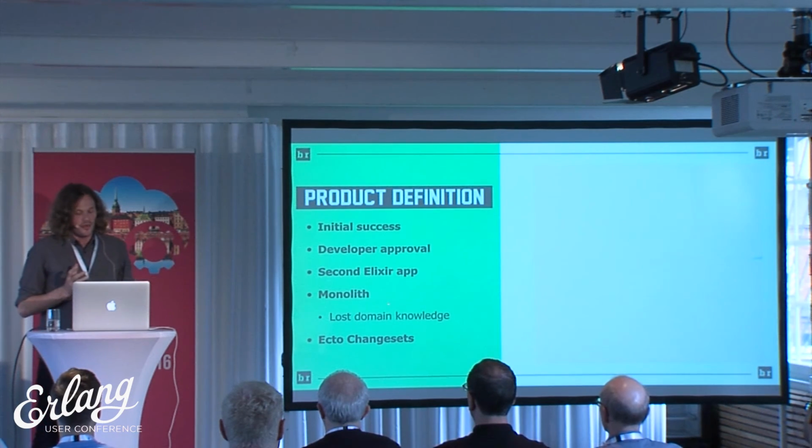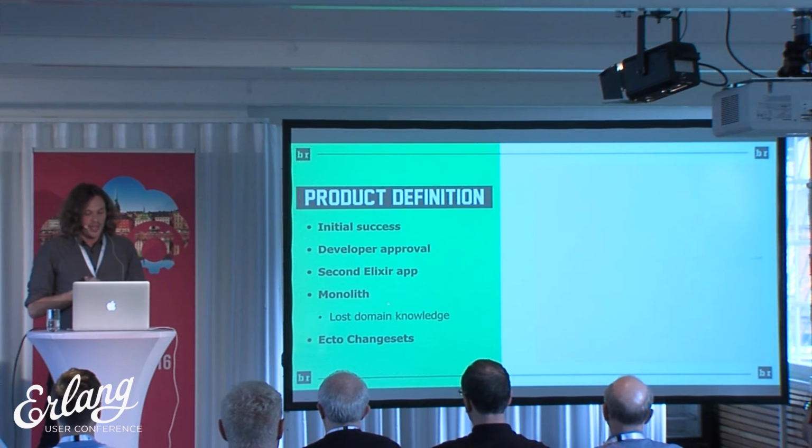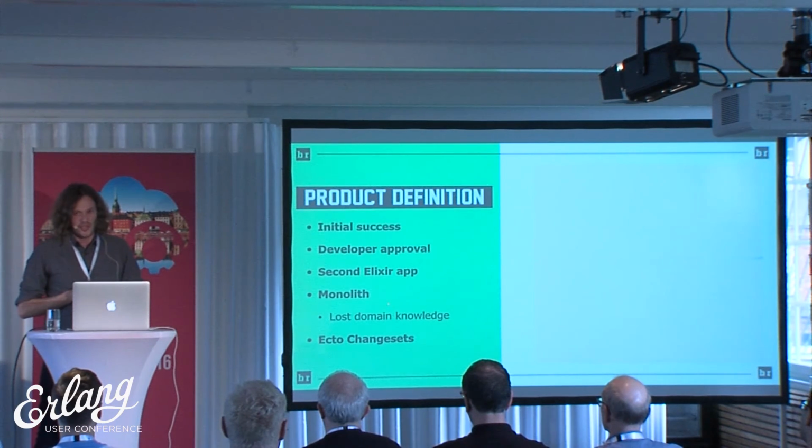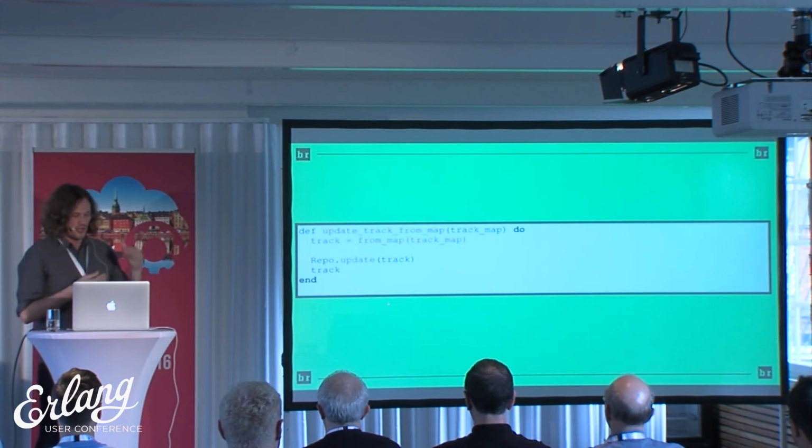And part of breaking apart this monolith was understanding that we were going to end up doing things wrong, and that we were going to have to go back and redo them. And the product and stakeholders supported that. And this was Ecto 0.5, in which Ecto changesets were introduced. And this was, in my opinion, the single biggest change to the Ecto Phoenix ecosystem that makes introduction to functional programming in Elixir easier. And I'll talk about this in a bit more detail when I talk about the code change over